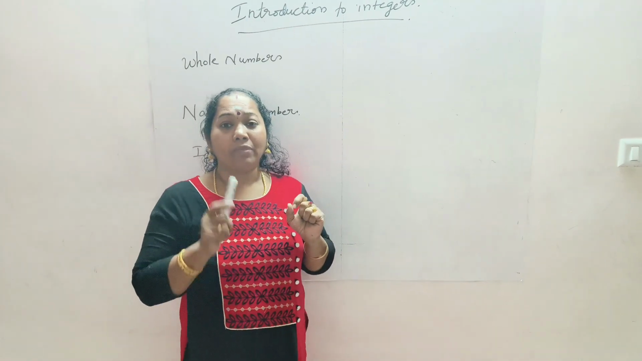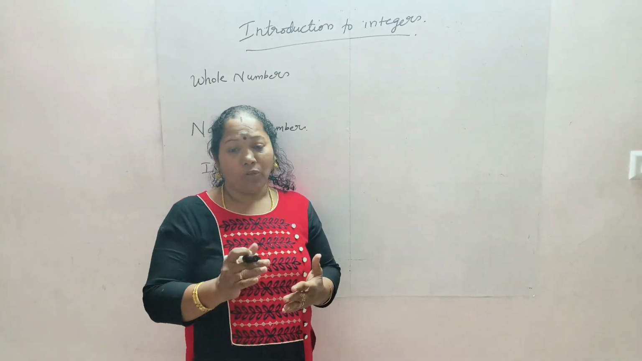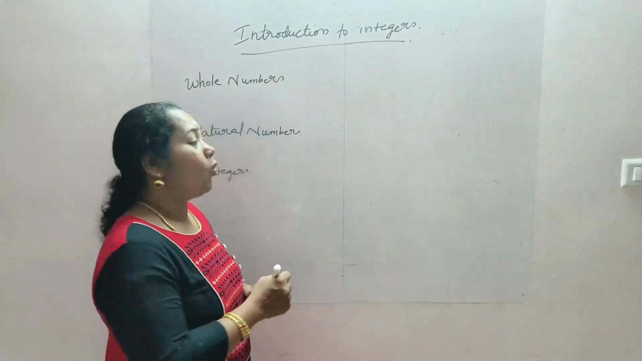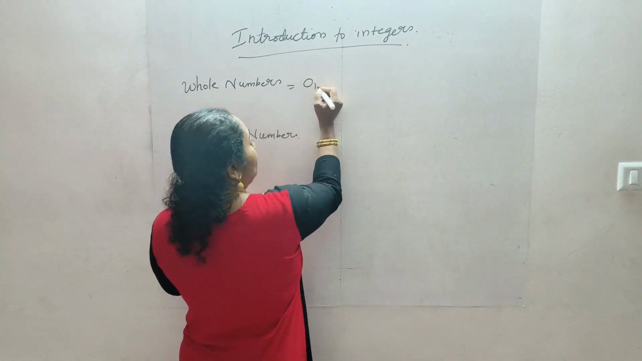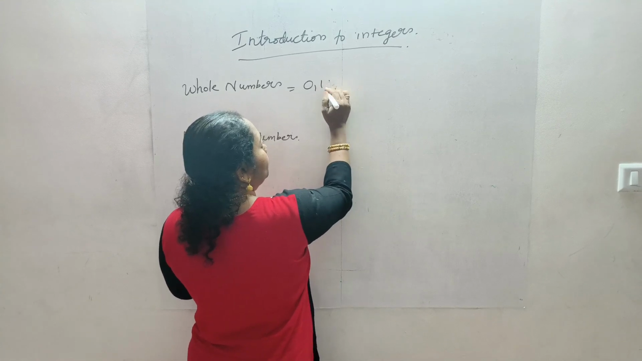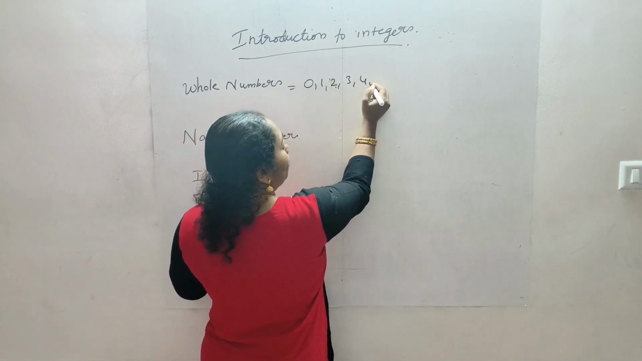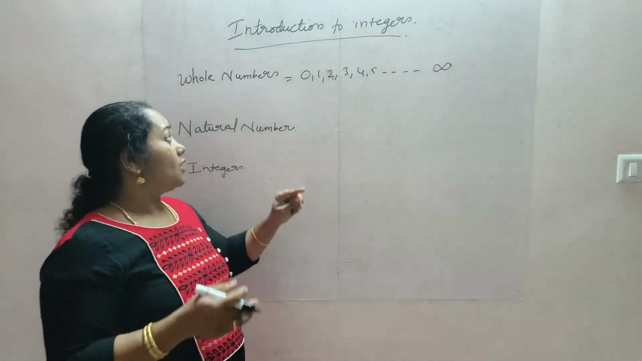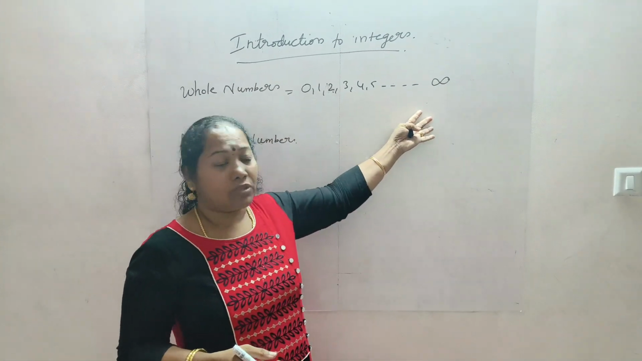Whole numbers start from 0. 0, 1, 2, 3, etc., up to infinity. They all are whole numbers. Means 0, 1, 2, 3, 4, 5, etc., up to infinity. Endless. These all are called whole numbers.